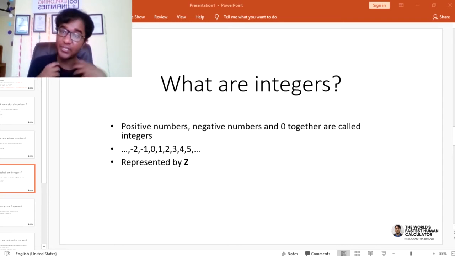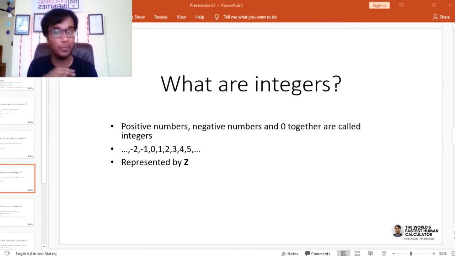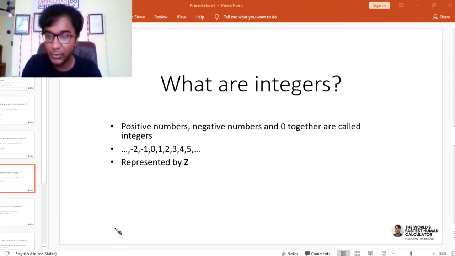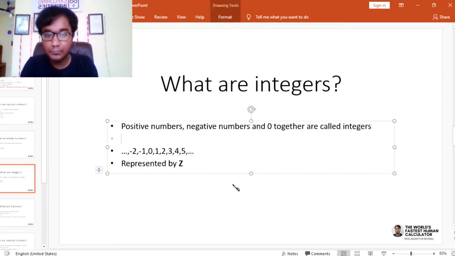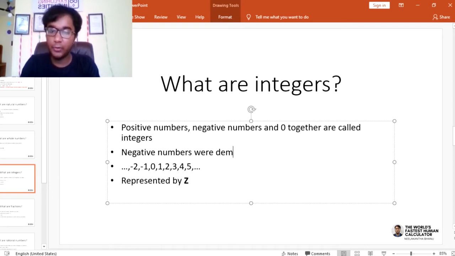Negative numbers जो है, as I mentioned, negative numbers were denoted with a minus sign. Negative numbers were the same numbers, which were 1, 2, 3, 4, 5, but with the idea that these are absence of possession. So people started looking at these numbers, and the set of all the positive, negatives and the zero together was represented by the set Z, and these are the numbers which were called integers.